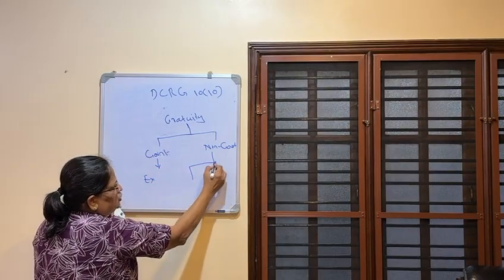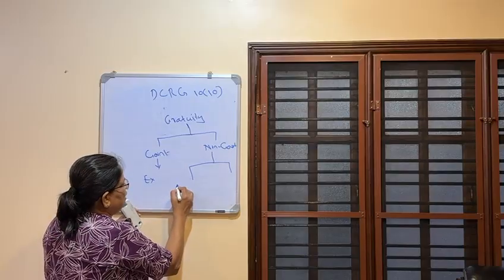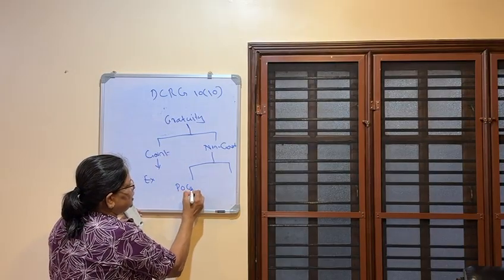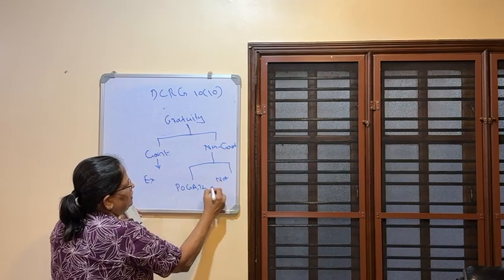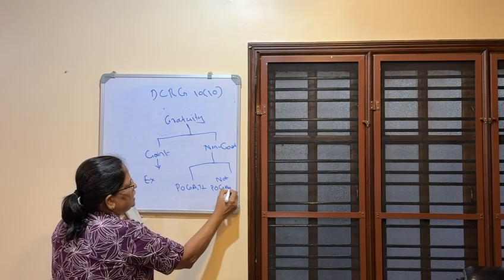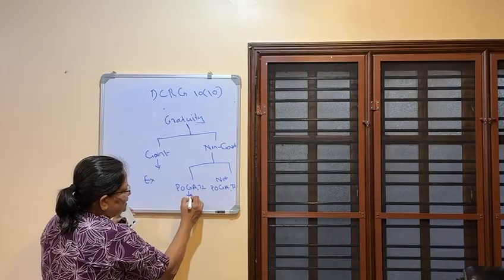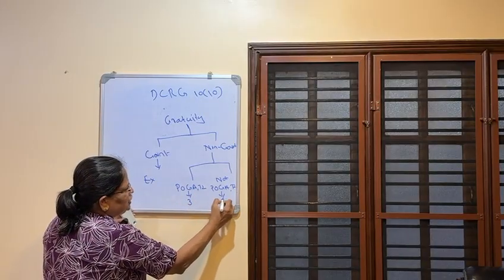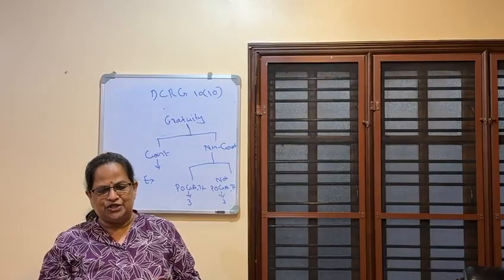The non-government sector we are dividing into two: employees covered under the Payment of Gratuity Act, short form Payment of Gratuity Act 1972, and employees not covered by the Payment of Gratuity Act 1972. In both the cases, 3 values will be given, and the least of the values will be exempted. This is what I am going to explain in the computation.